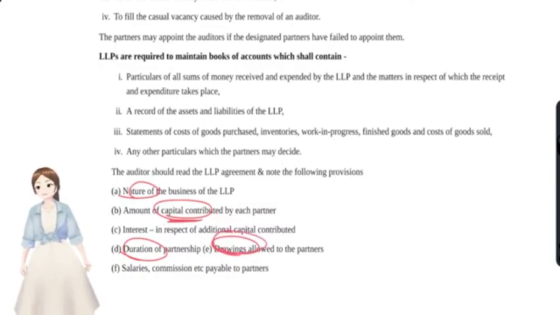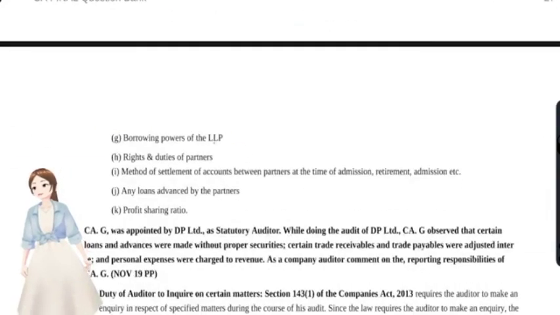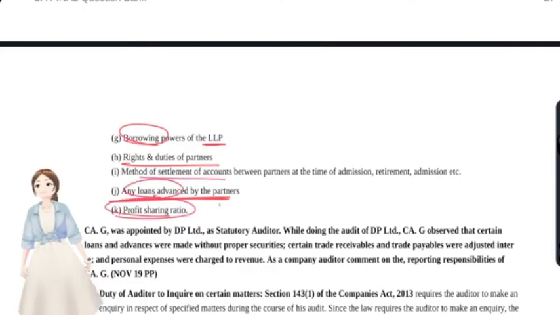Then interest on the capital that was contributed, and if any salaries or commission were payable to the partners, those details, and any borrowing powers of that LLP, rights and duties of the partners, and loans that were advanced by the partners. You see, they have brought the money, but not in the form of capital, but in the form of loans. And the method of settlement of accounts and profit sharing ratio. These are all the things that the auditor has to look at in the LLP agreement.